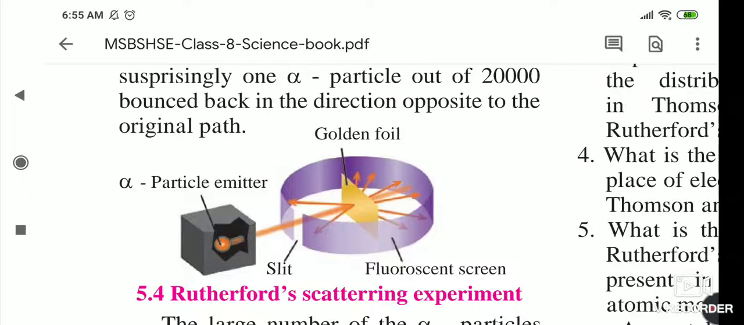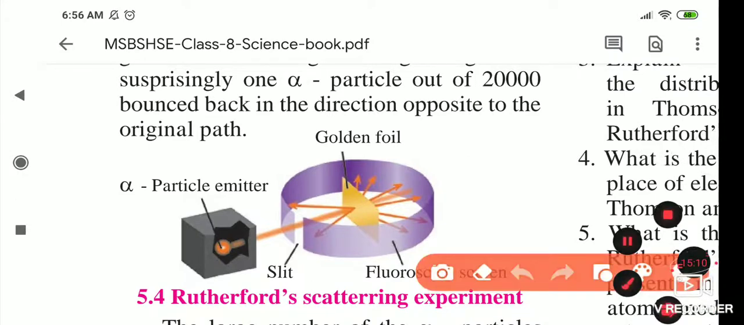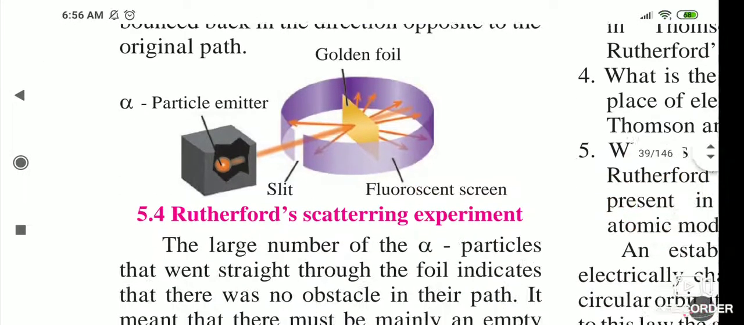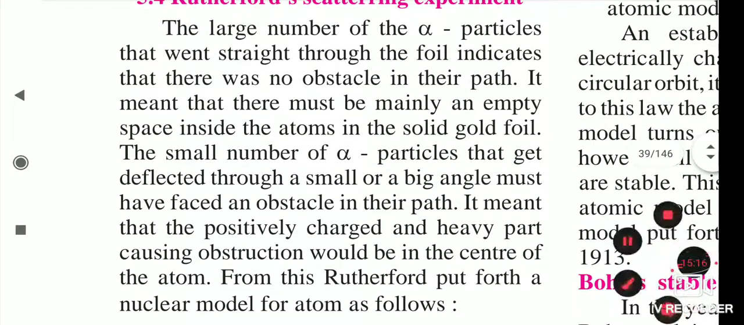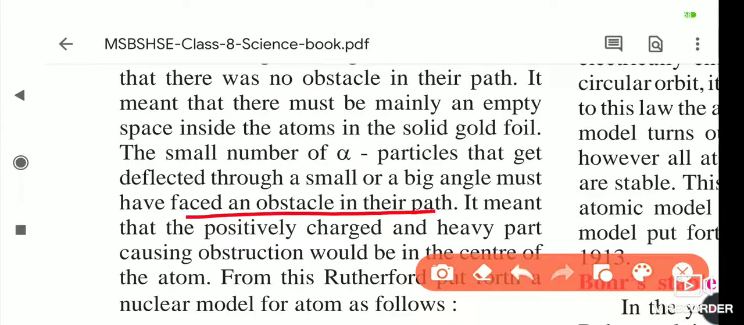That conclusion is actually what we want. But what happens is some rays go forward and some get deflected from their original path. Some are deflected at a small angle, and afterwards alpha particles get deflected through a small or big angle, so they must have faced an obstacle in their path.